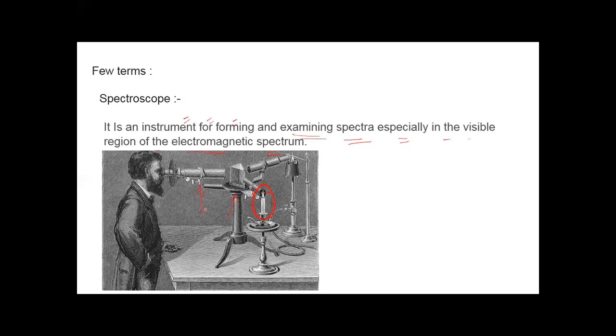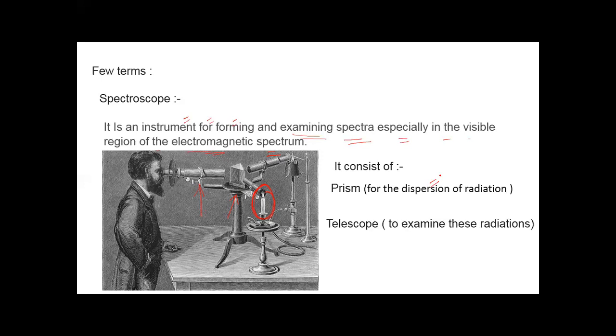So it consists of a prism. What is the role of the prism? For the dispersion of radiation. And what is the role of the telescope? To examine these radiations. So it is a spectroscope.